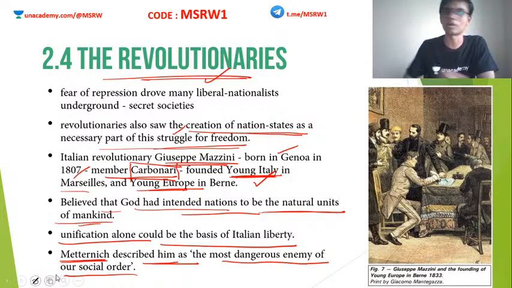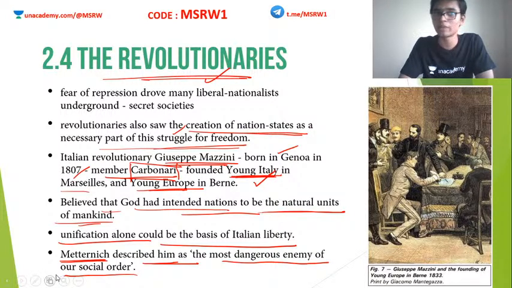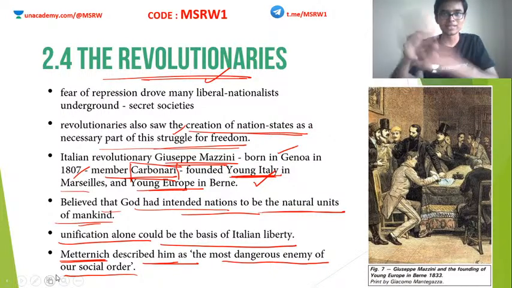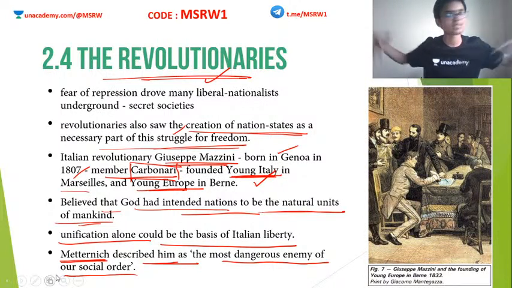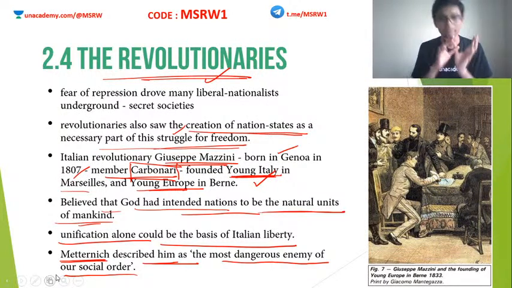of our social order. Metternich was a clever person. He undid everything that Napoleon Bonaparte did. But Mazzini is actually trying to unite everything. Metternich had divided it back into various countries, and now Mazzini is trying to unite some of it. So Metternich called him the most dangerous enemy of our social order.